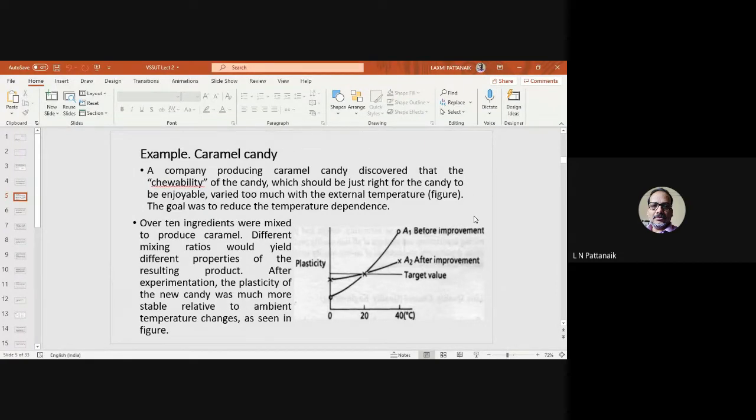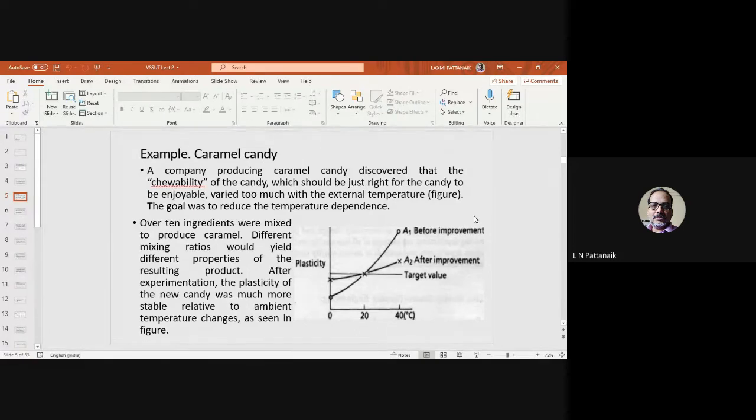You can see here a small figure. The x-axis shows the temperature, and the y-axis shows the plasticity, which is in fact the chewability. So there must be a target value. You can see a horizontal line which marks the target value. If the chocolate or the caramel candy has that target value throughout its lifetime, its shelf life, it is best for the customer or the consumer, right?